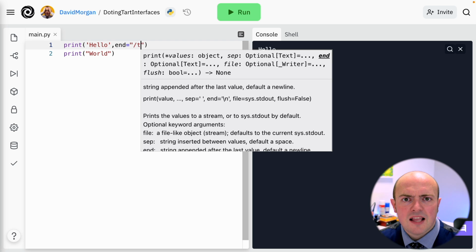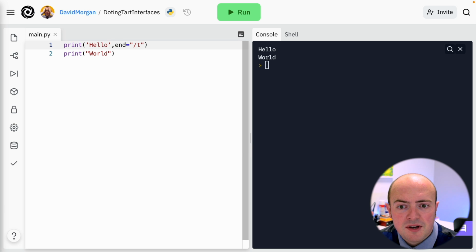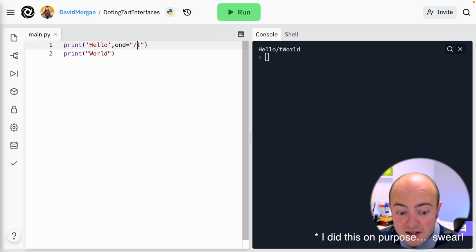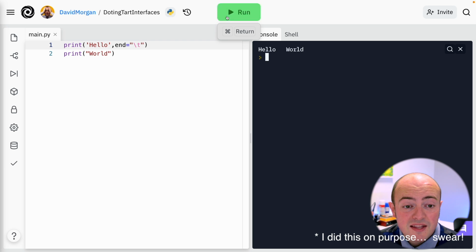Now the default is \n, which is new line, the same as pressing return or enter on your computer. \t is tab, the tab key on your keyboard. So let's see what that does differently. This is me being a muppet. We've got the wrong slash on. It's a backslash. We run it again, and there you go. You've got a tab space between it.